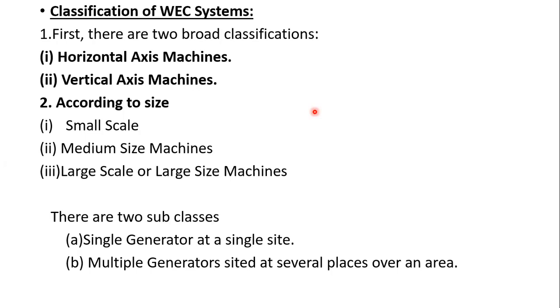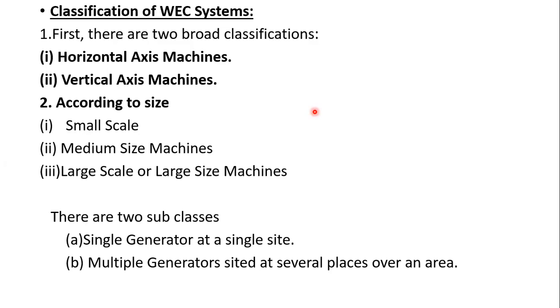According to different sizes, according to the rotational speeds, according to the utilization, according to the output power we are getting, and according to the size and design mechanisms, there are different types of WECS, wind energy conversion systems. So we will go through all of them.